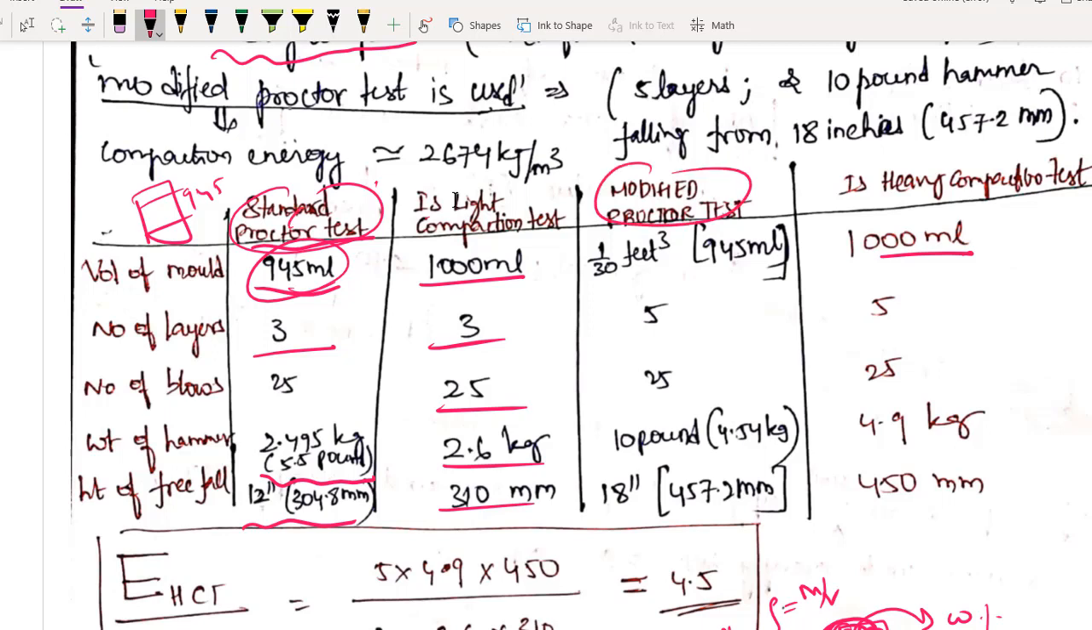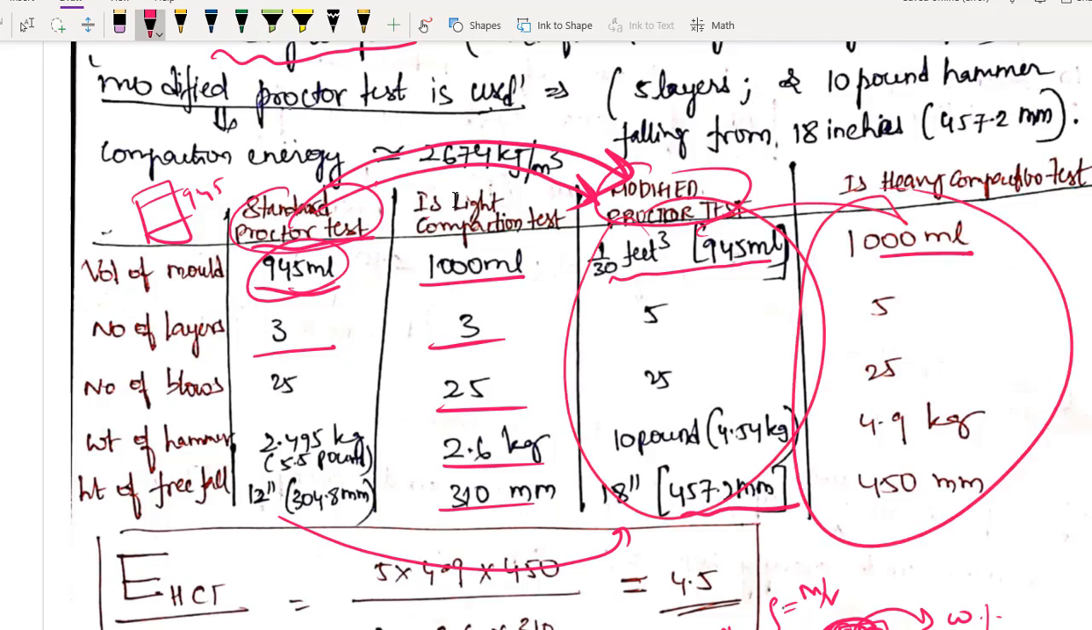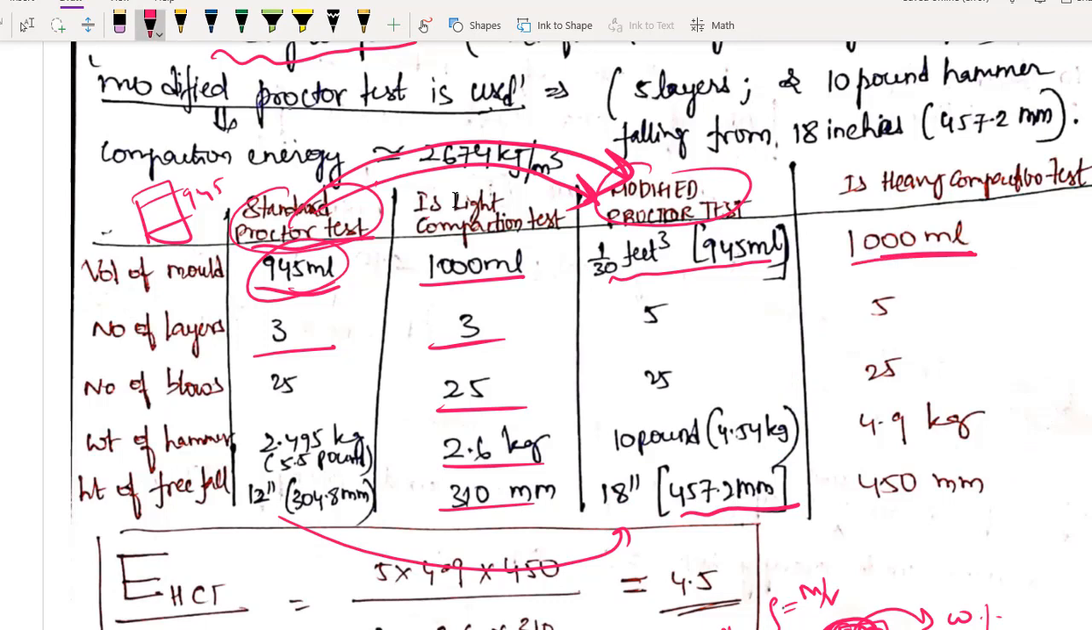Modified Proctor test. See, for aircrafts we have a modified Proctor test similar to that of standard Proctor test. It is also in FPS system, so it is difficult for us. Okay, so what is in FPS system? Volume is same, 945 ml. How many layers? 5 layers. Now how many blows? 25 blows. What is weight of hammer? It is 10 pounds. Here it was 5.5 pounds, now we have 10 pounds. And height of fall is 18 inches. There we had 12 inches, now we have 18 inches or 1.5 feet. So in mm it will be 457.2 mm. These values in India are a little bit modified. You can clearly see we have 1000 ml cylinder, 5 number of layers, 25 blows for each layer.